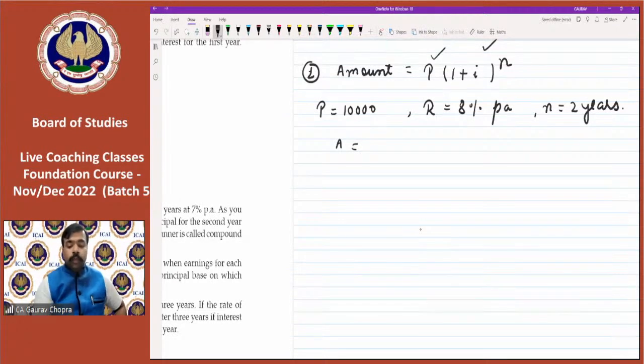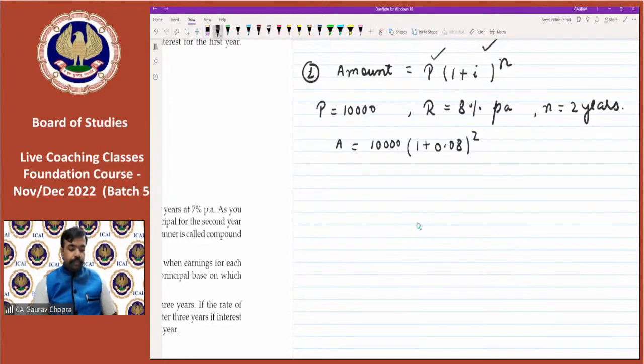So what will we be doing? Applying the figures. In place of principal, we can substitute 10,000. Then 1 plus rate. What is the rate? 8%. So for 8% we can write 8 upon 100, or we can write 0.08. In place of n, we have to put the number of years. So how many years are there? It is 2 years.